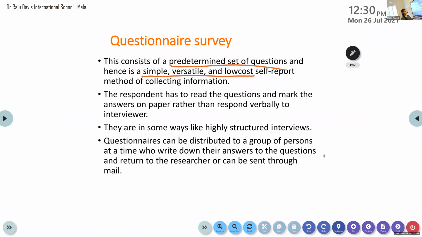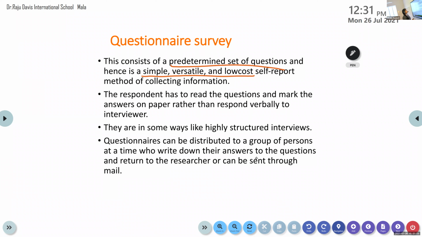Self-report method means, suppose if you want to collect information about me, then you can give me a questionnaire. I can answer about myself and then return it to you. You don't have to ask anybody else regarding my personal matters. You can ask it straight to me because I can give you response. That is, I am reporting about myself. That is self-report measures.